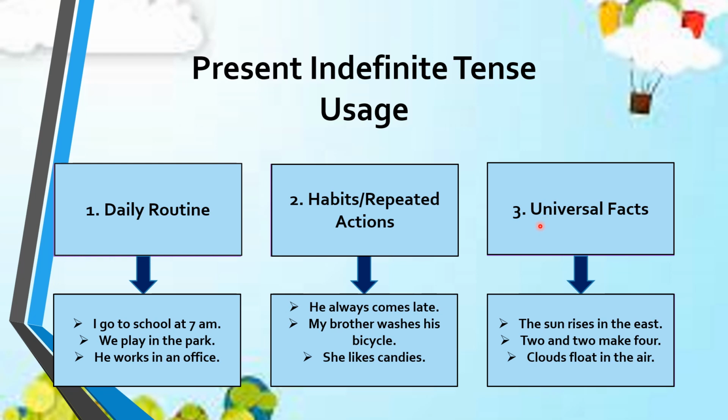When you're talking about universal facts or the universal truths, you should use the present indefinite tense. Look at the examples. The sun rises in the east. 2 and 2 make 4. Clouds float in the air.